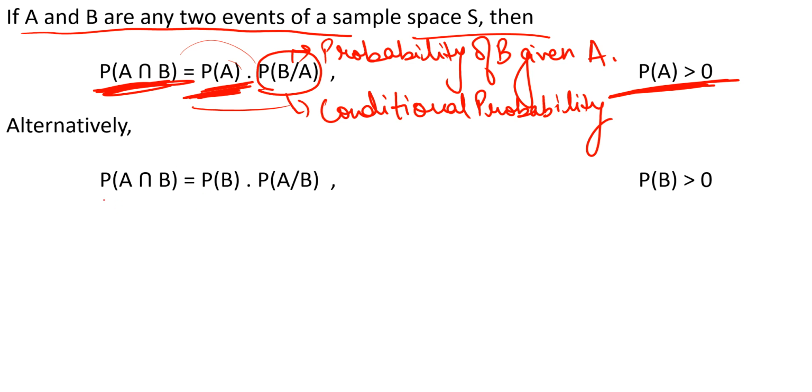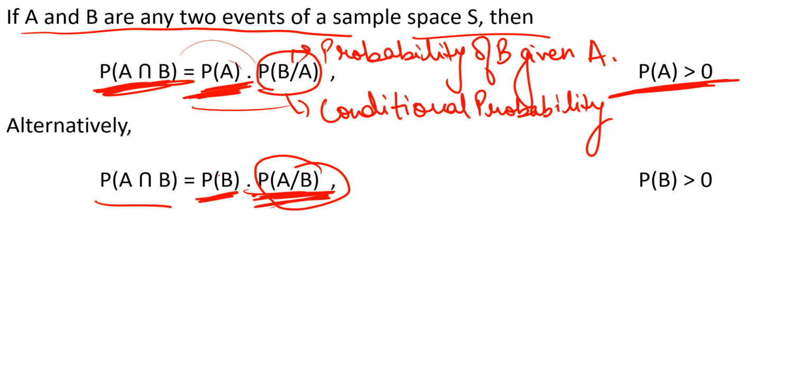Alternatively, probability of A intersection B is equal to probability of B into probability of A given B. That is, what is the probability that A and B will occur simultaneously? It is the probability that event B will occur, and then the probability that A will occur since we already know that B has occurred. These probabilities are conditional probabilities. If you want to learn about it in detail, you can have a look at our last video where we talked about conditional probability, where this term comes from and what exactly it is.